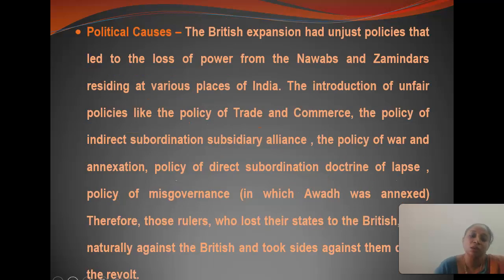And next is the political cause. The major political cause of this revolt was the Nawabs and Zemindars, and the very unfair policies of trade and commerce, the policy of indirect subordination, the subsidiary alliance, the policy of war and annexations, and the doctrine of Lapse. It was brought by Dalhousie. Awadh was annexed. This was the major political cause.